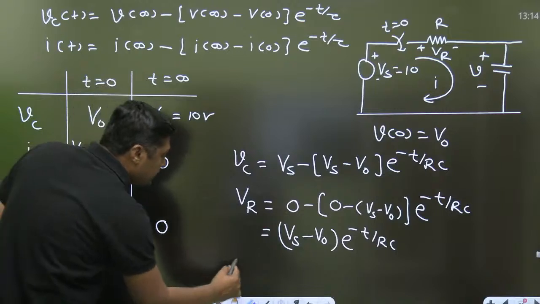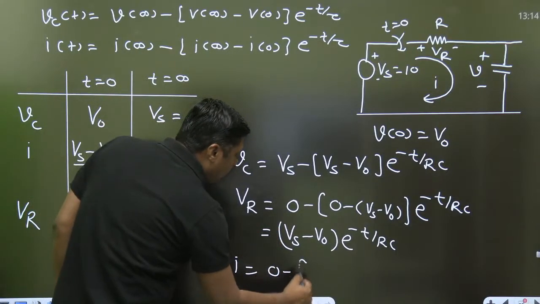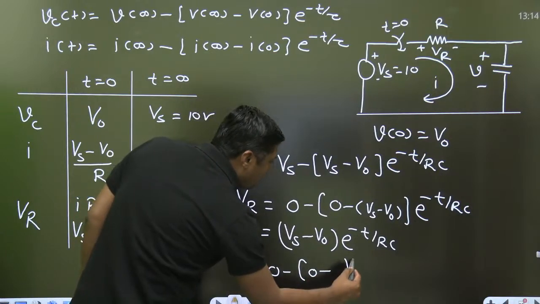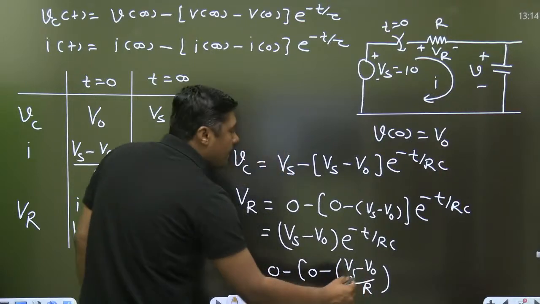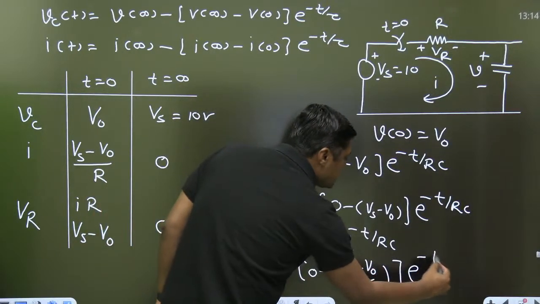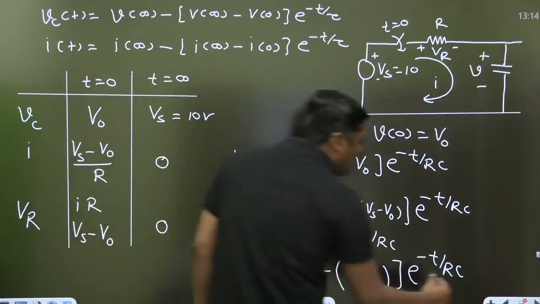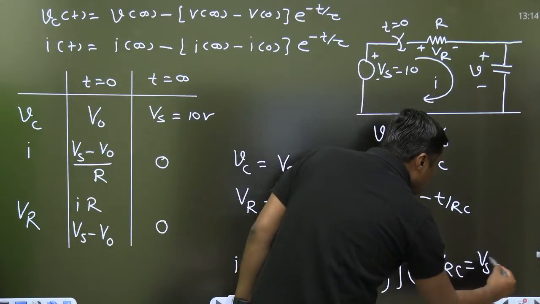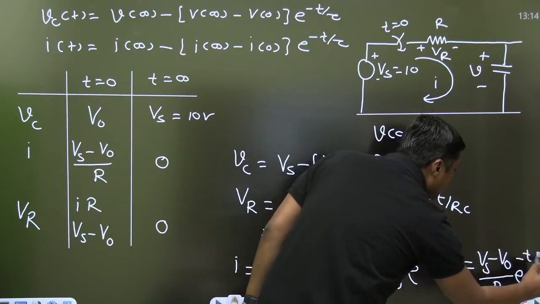What is the current? What is the final value? 0. What is the initial value? Vs minus V0 divided by R, times e raised to power minus t by RC. This is cancelled out and it will become Vs minus V0 upon R e raised to power minus t by RC.